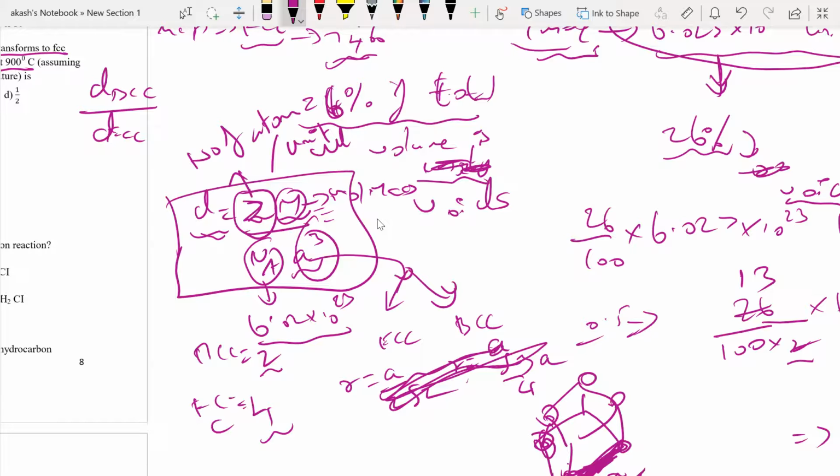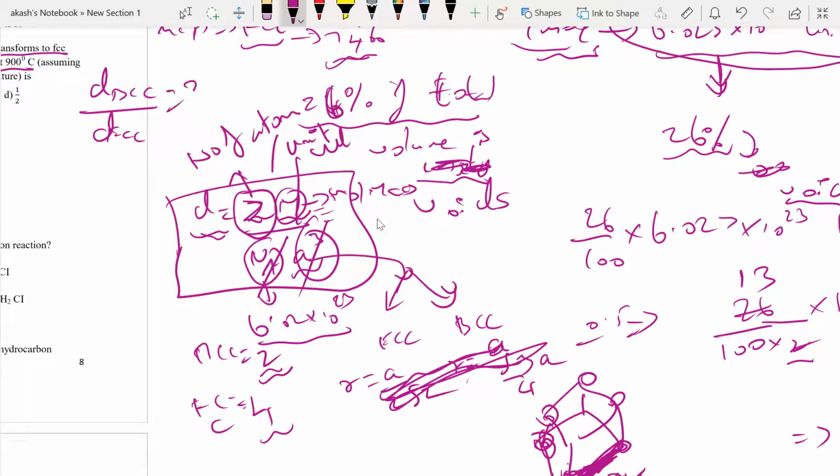Now if I substitute this, ZM by Na A cube, M would have gotten cancelled because it is the same for FCC and BCC, and the Avogadro number and my A cube would also have gotten cancelled because all of them are the same for FCC and BCC. The only difference is my Z, the number of atoms per unit cell.